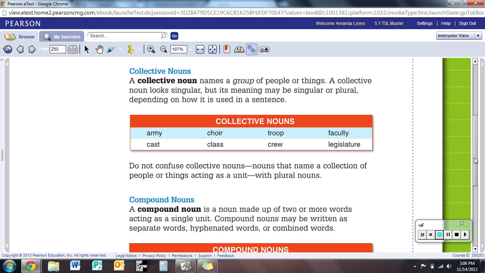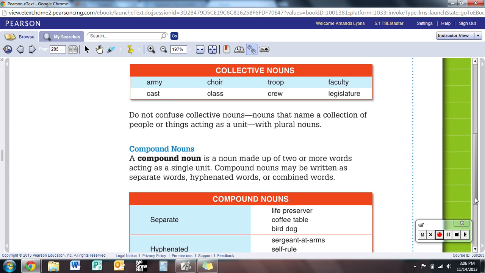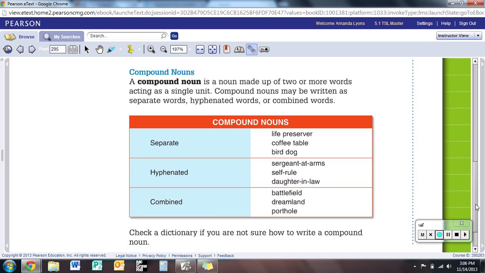Now next is something you're going to be very familiar with. It has to do with compound words. And that's what we're going to talk about here, compound nouns. You see the definition. A compound noun is a noun made up of two or more words acting as a single unit. Compound nouns can be written in three ways: as separate words divided by a space, as hyphenated words divided by a dash or a hyphen, or they can be combined, and that's what we think of when we think of a compound word. We think of a combined word with no space.